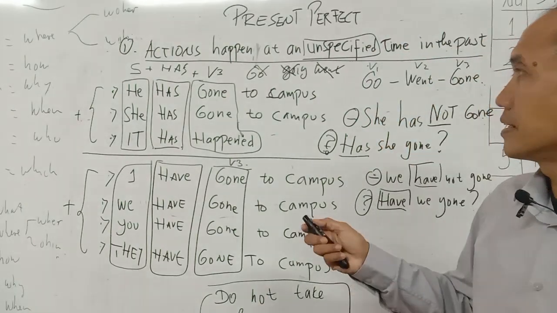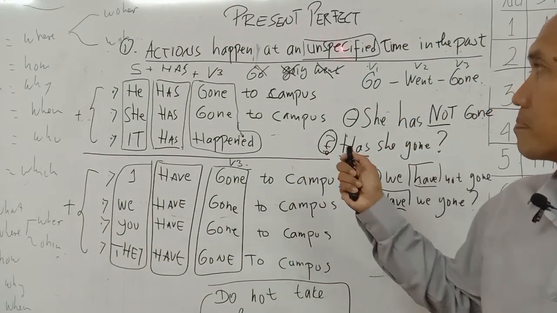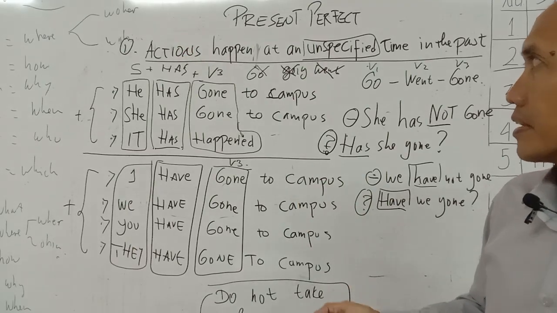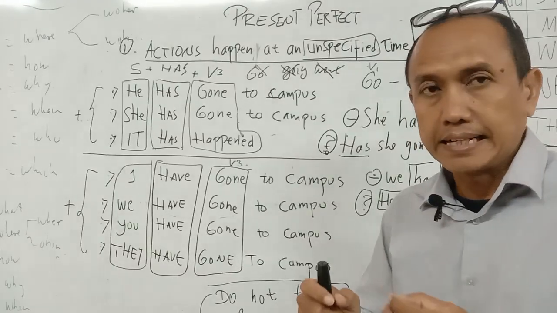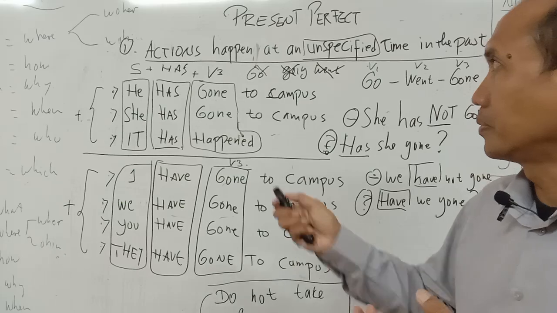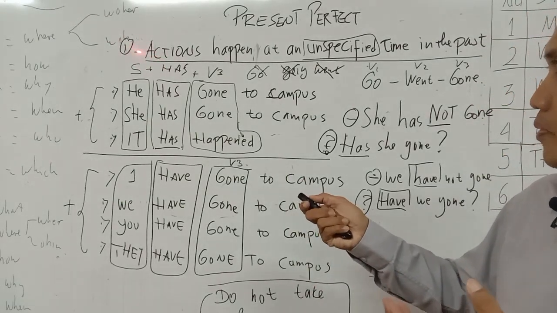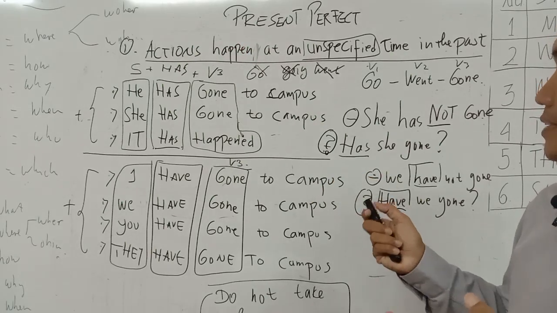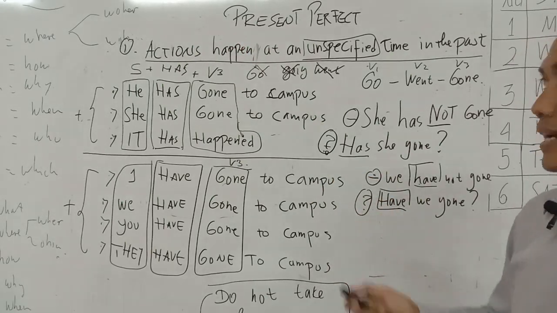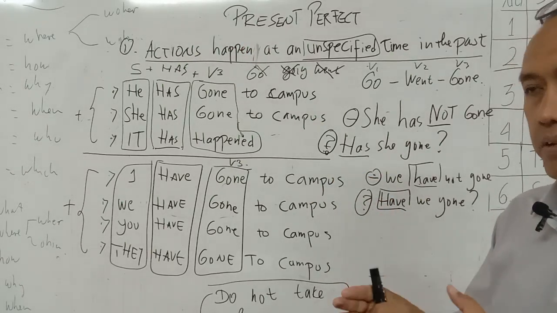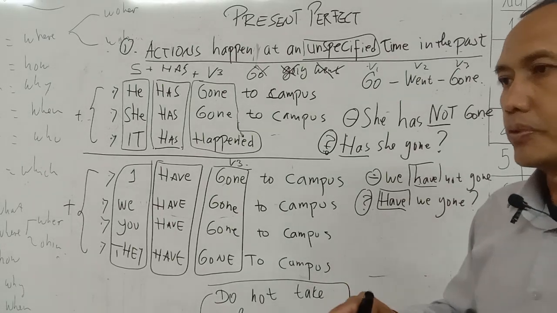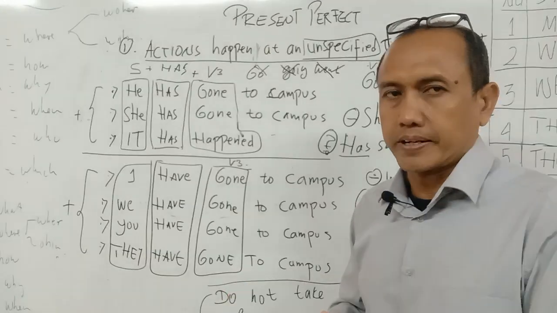Well, now let's see the present perfect function. The present perfect function is to express actions happen at an unspecified time. At an unspecified time means we do not know the exact time.